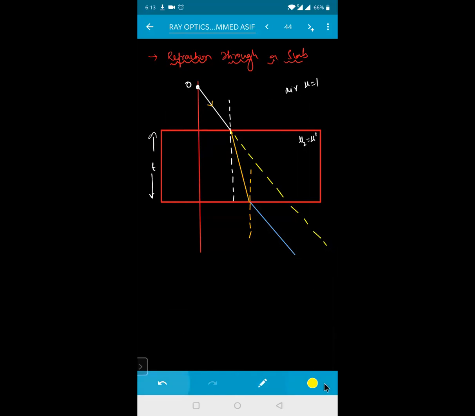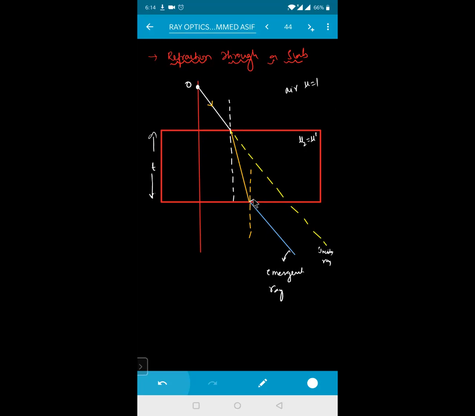Yes, sir. Okay. So now see, this represents what, beta? This is your incident ray of light, isn't it? This is your medium, and this one is your emergent ray, the final emergent ray from the slab, and this one is your incident ray. Now see here, incident ray and emergent ray are always parallel, beta, isn't it?